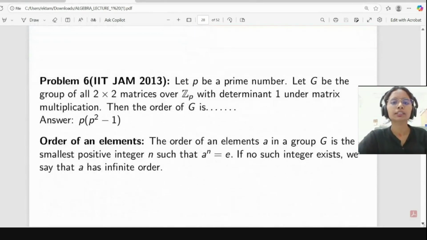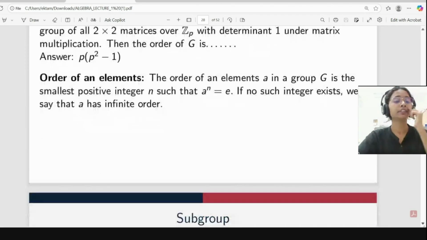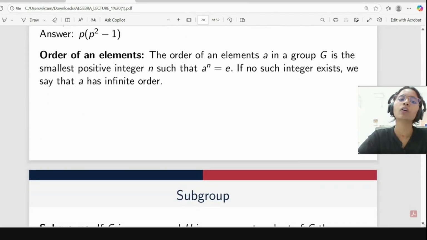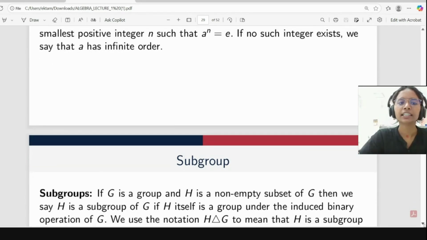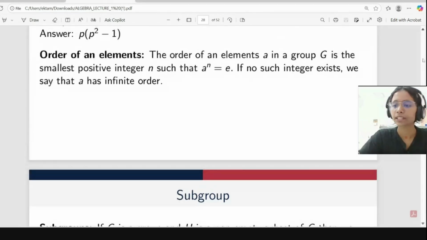Okay. So after this, we are defining the order of an element. Like we defined the order of a group, how do we define the order of an element? The order of an element a in a group G is the smallest positive integer n such that a to the power n equals e. If no such integer exists, then we say that a has infinite order. Is this definition clear?